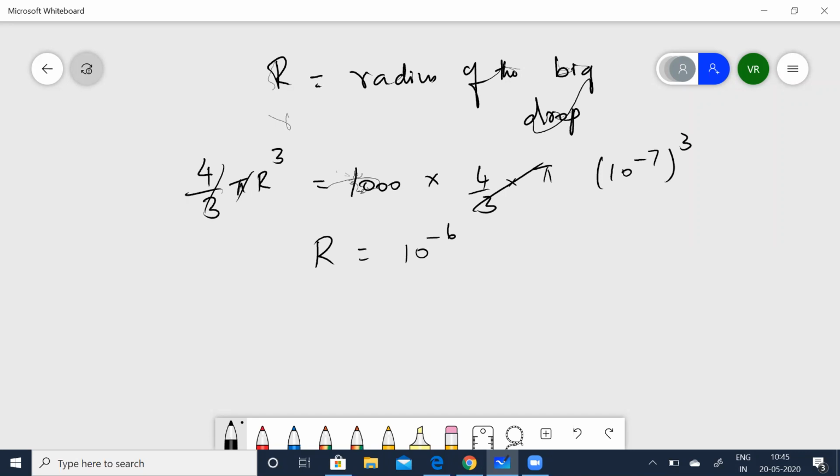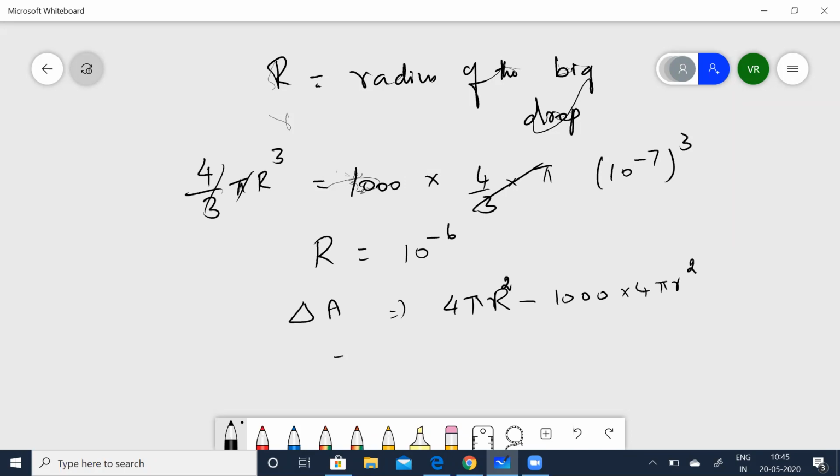Now if you take the change in surface area to be delta A, then delta A is 4 pi R squared, because the surface area of a sphere is 4 pi r squared. We are taking the drop to be a perfect sphere. Minus 1000 into 4 pi r squared. I must put this as capital R for the big drop: 4 pi R squared minus 1000 into 4 pi r squared.